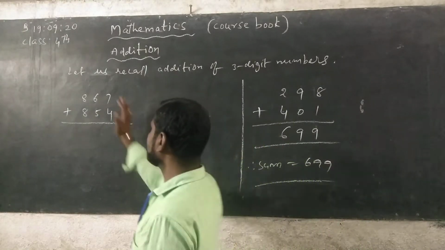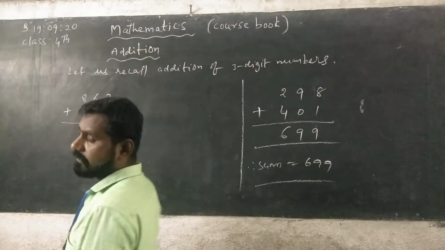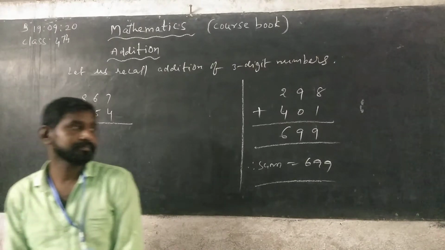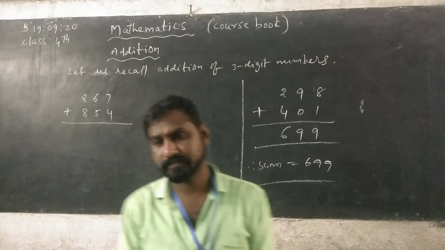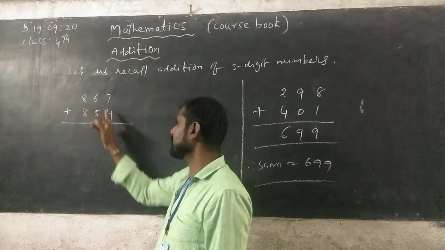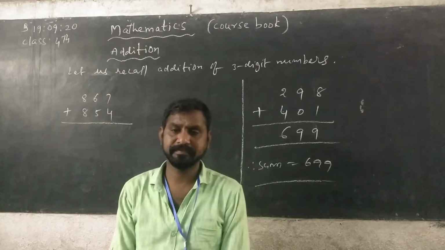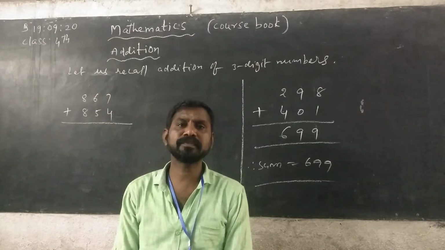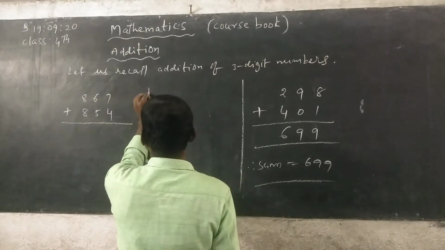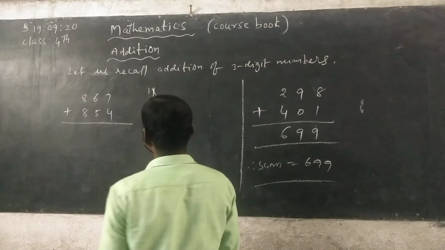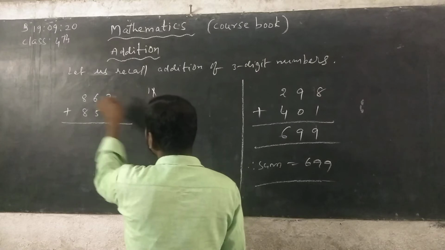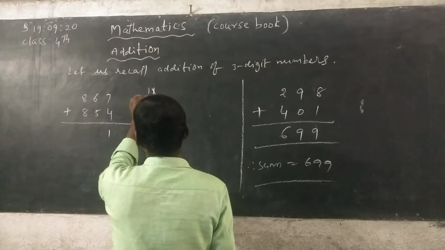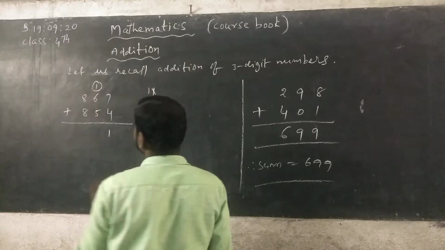First you can do ones place digits column wise. 7 plus 4, 11. 11 means in ones place 1 is there. 1 you can write under ones column. So 1 is carrying in tens column.